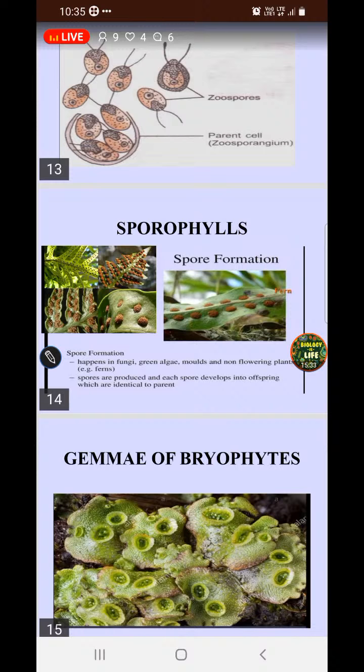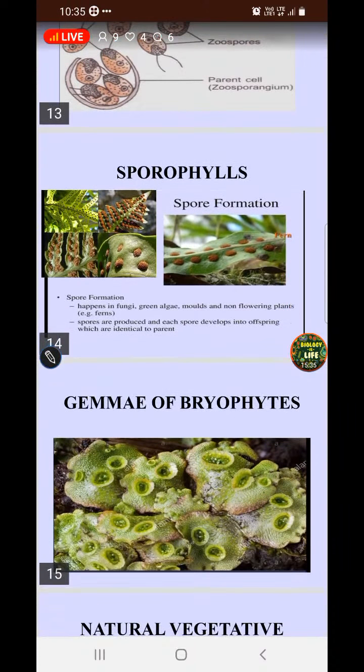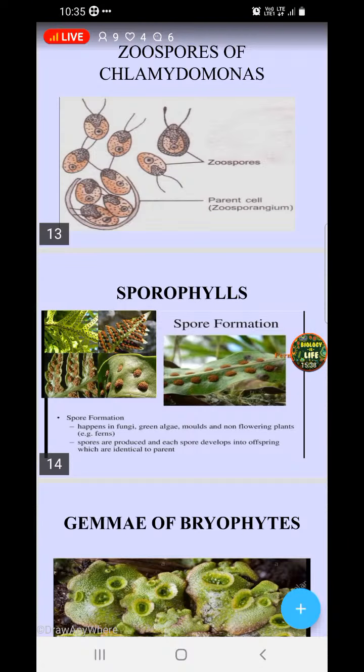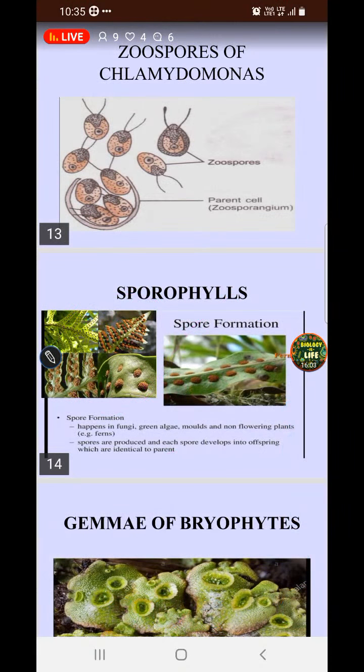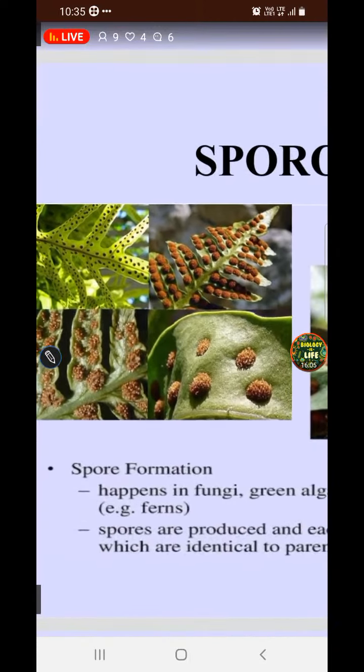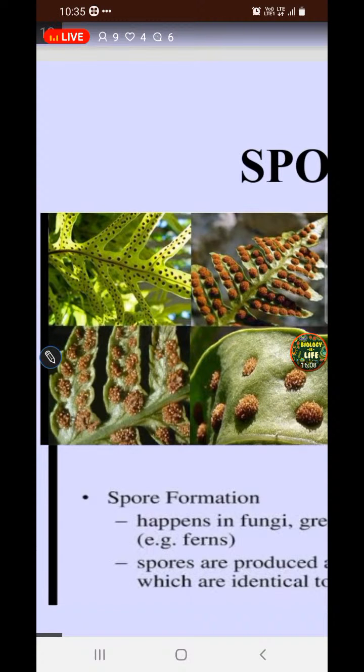But when I talk about bryophyta and pteridophyta, the best example for pteridophyta I can give is fern plants. You can see all these are fern plants. So spore formation, here also you can see all this brown color around, which we call sporophylls. These sporophylls, when they grow and during suitable conditions touch the ground or fall off accidentally, again each one develops a new fern plant. You can see the figure very clearly.